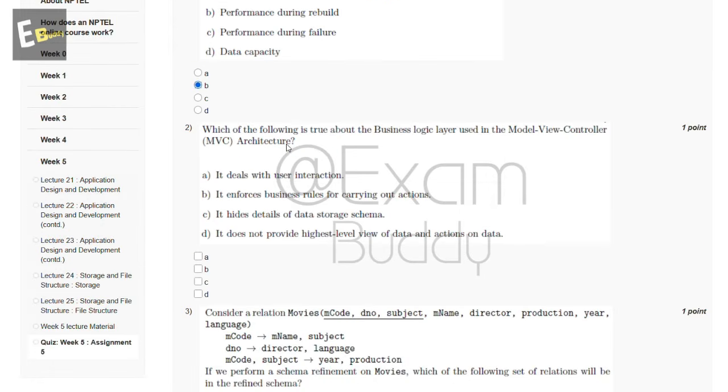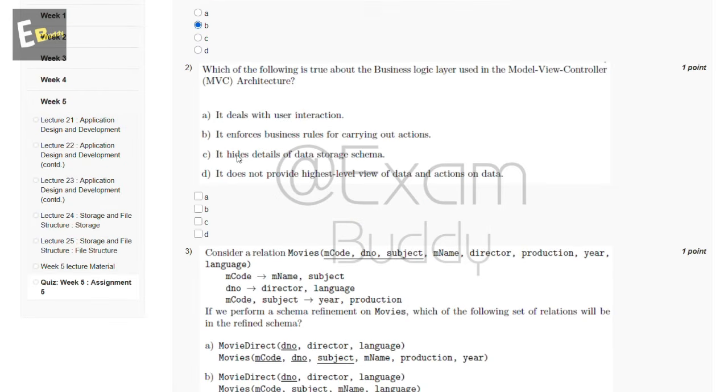Now, the second question is: which of the following is true about the business logic layer used in the model view controller (MVC) architecture? So these are the options. It deals with the user interaction. It enforces business rules for carrying out actions. It hides detail of data storage schema. It does not provide highest level view of data and action on data. So the answer of our second question is also B.